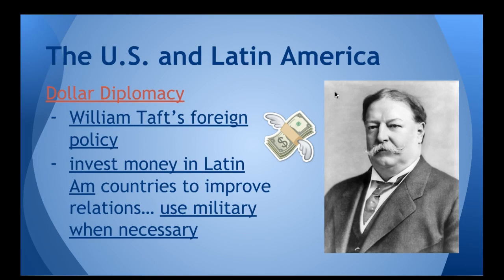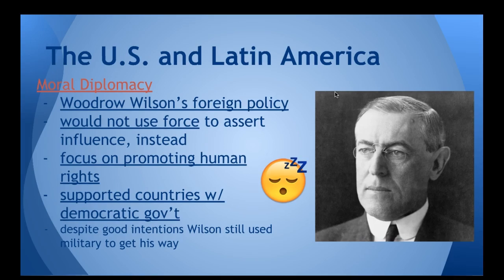Teddy's successors take on a different type of foreign policy while they are president. William Howard Taft's foreign policy was called dollar diplomacy. It was based on investing money in Latin American countries to improve relations, but also using the military when necessary to intervene in those countries. And Woodrow Wilson's foreign policy was called moral diplomacy. Basically, Woodrow Wilson stated that he would not use force to assert U.S. influence. Instead, he was going to focus on promoting human rights, dealing only with countries that had democratic governments,